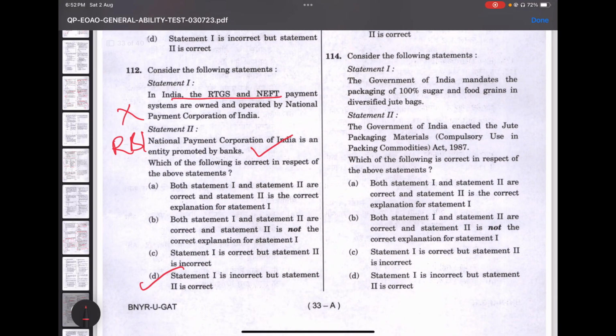The Government of India mandates the packaging of 100% sugar and food grains in jute bags. Yes, that is right. Next one: the Government of India enacted the Jute Packaging Materials Act, 1987. This is also right. Both 1 and 2 are right. Also try to read about the JPM Act, the Jute Packaging Materials Act. Anyway, it is all quite current affairs based.